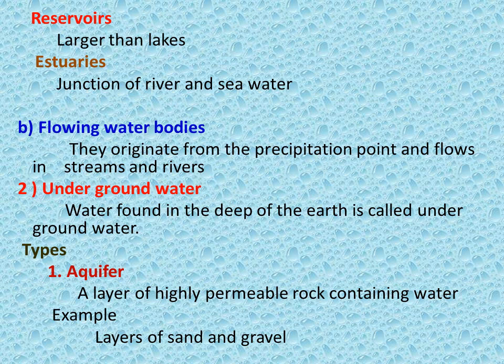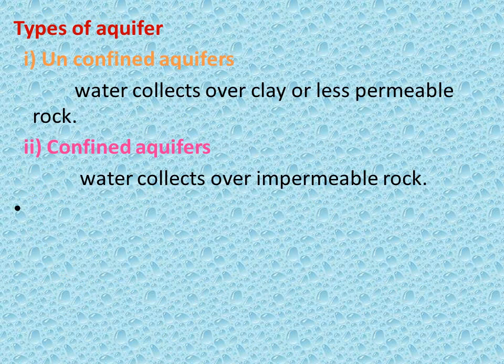Then the second category, underground water. The water found deep in the earth is called underground water. Types: aquifer, a layer of highly permeable rock containing water. Types of aquifers: one is unconfined aquifers, another is confined aquifers. Unconfined means water collects over clay or less permeable rock. Confined means water collects over impermeable rock.